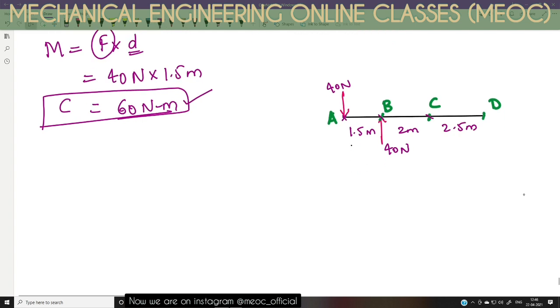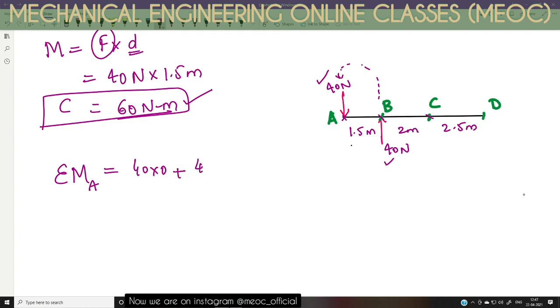Let us try to find the sum of moments of these forces about point A. This 40 Newton force is passing through A, so its moment about A is 0, 40 into 0. And the second 40 Newton force, acting vertically upward, will make an anti-clockwise moment.